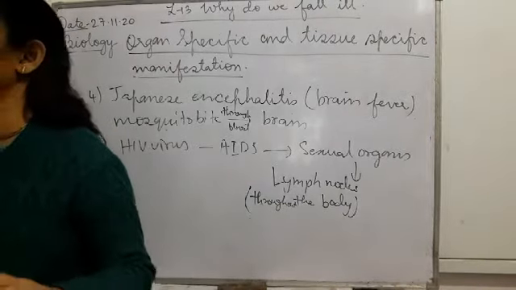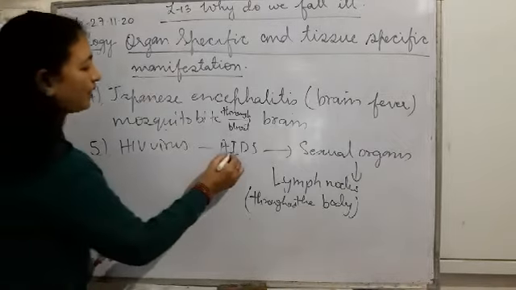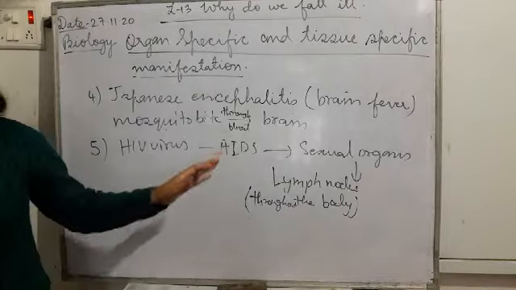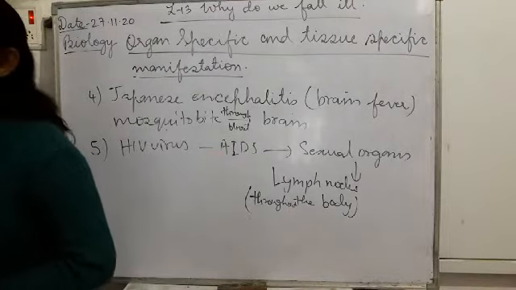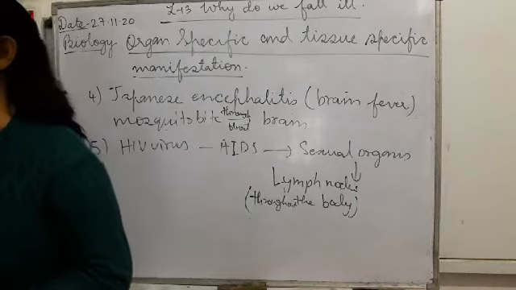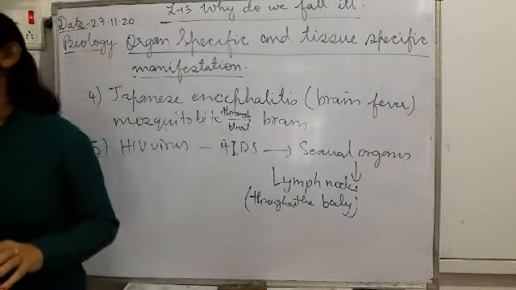As it is caused by a virus, it is transmitted through sexual contact and enters through the sexual organs. But it does not remain in the sexual organs, or cause infection in the sexual organs. What it does is go to the lymph node.